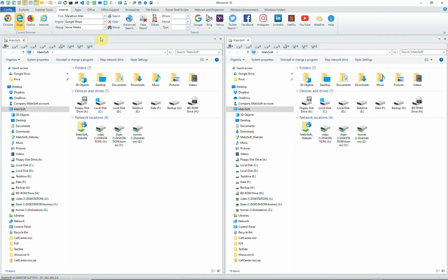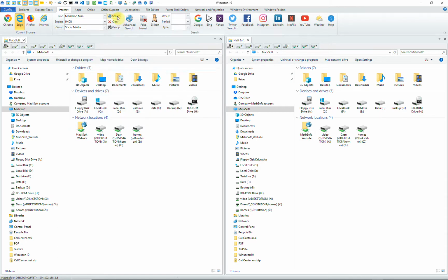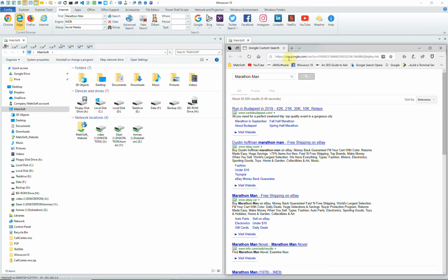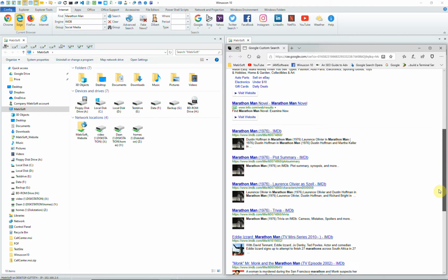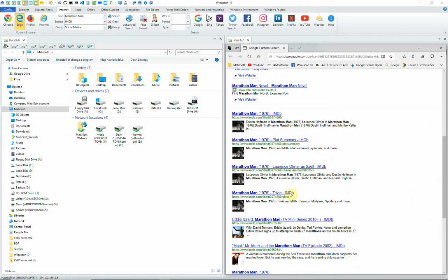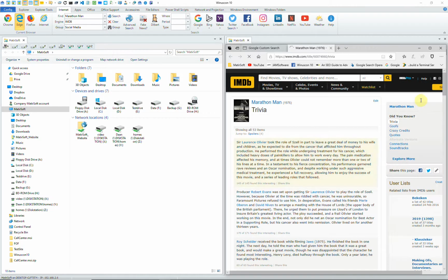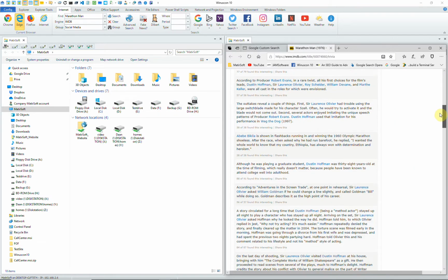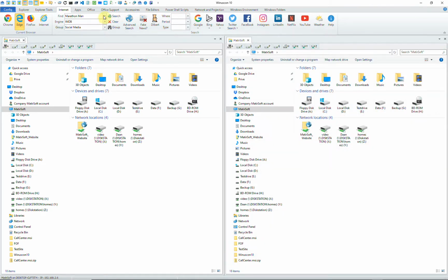For instance, the Marathon Man, and we'll use IMDB and a special search engine, a custom Google search engine, a CSE, as you can see here. Now, even when you're not a member of the IMDB database, you can search for anything in that database. And this is absolutely legal. But it's a handy thing for you to search if you are a movie enthusiast. Click and close your browser.